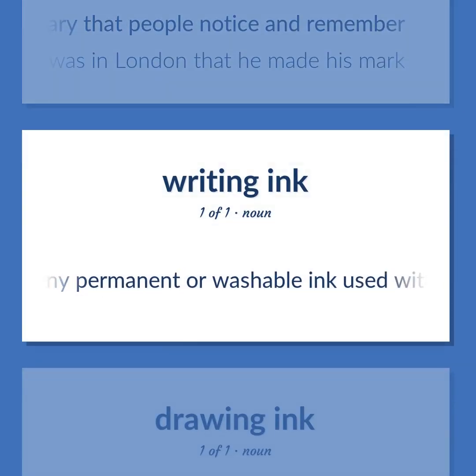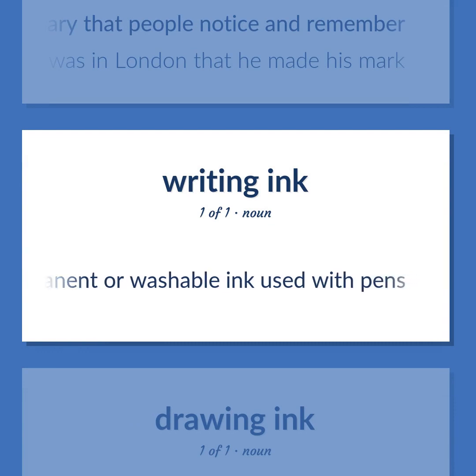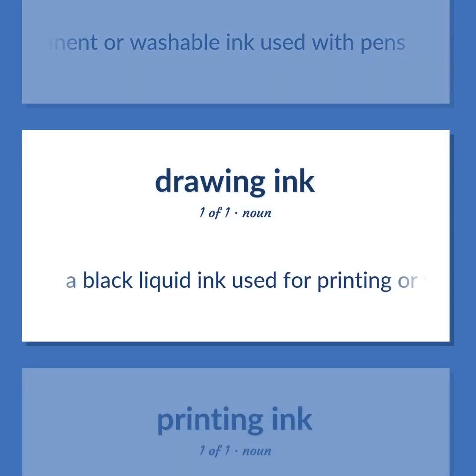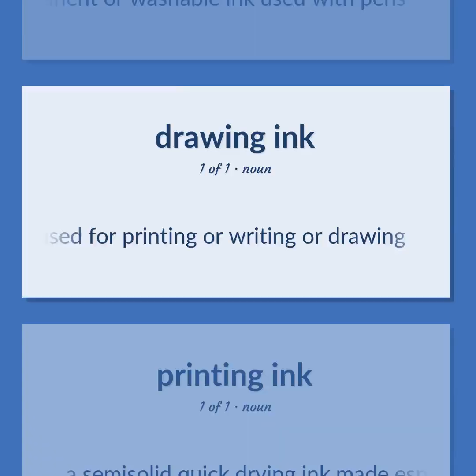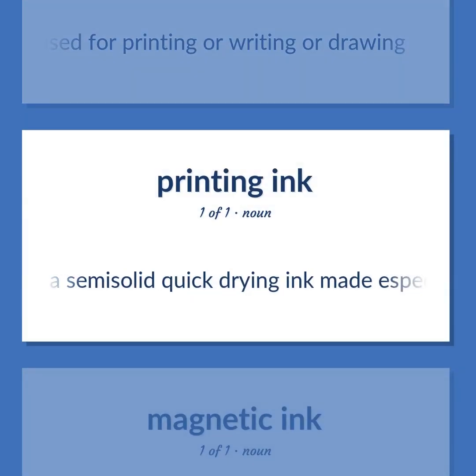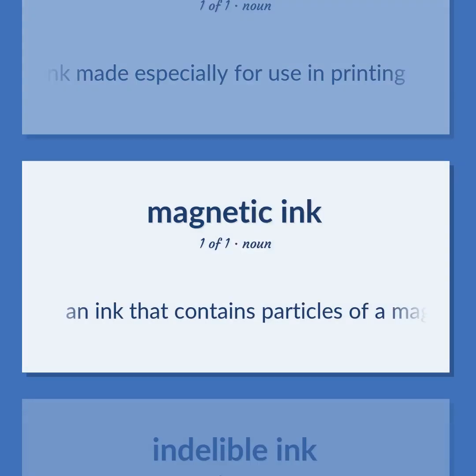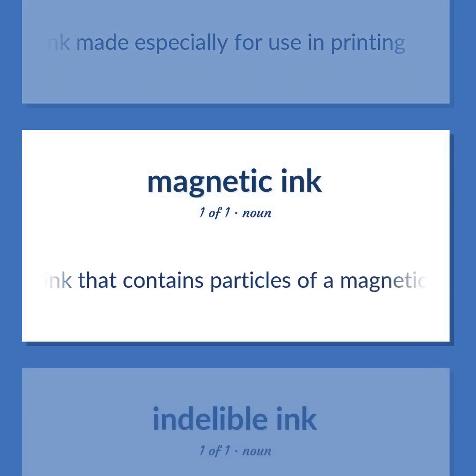Any permanent or washable ink used with pens. A black liquid ink used for printing or writing or drawing. A semi-solid quick-drying ink made especially for use in printing. An ink that contains particles of a magnetic substance whose presence can be detected by magnetic sensors.